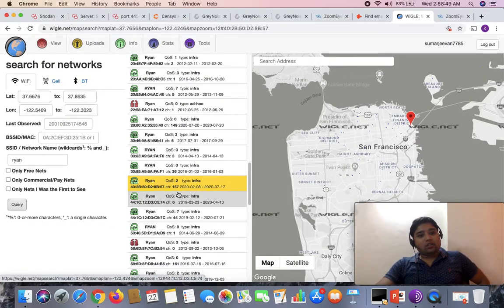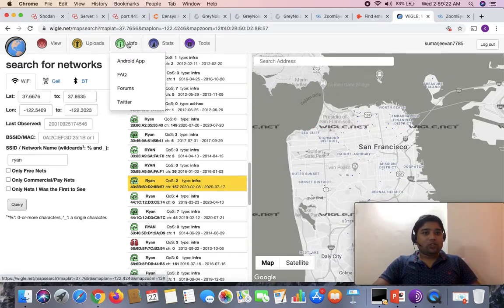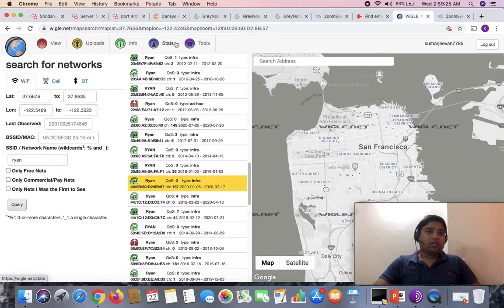But I can see the MAC address and the name of the BSSID, which can be changed to anything, type as infra. This is the wireless network which is exposed to the internet, and this is how it is listed here, and it looks like an insecure one. If any of you are following this video and doing the same activity in parallel, I request you to please try and test this. I'm not able to do it because I have already exceeded the limit, but you can try the same using this tool and search engine.